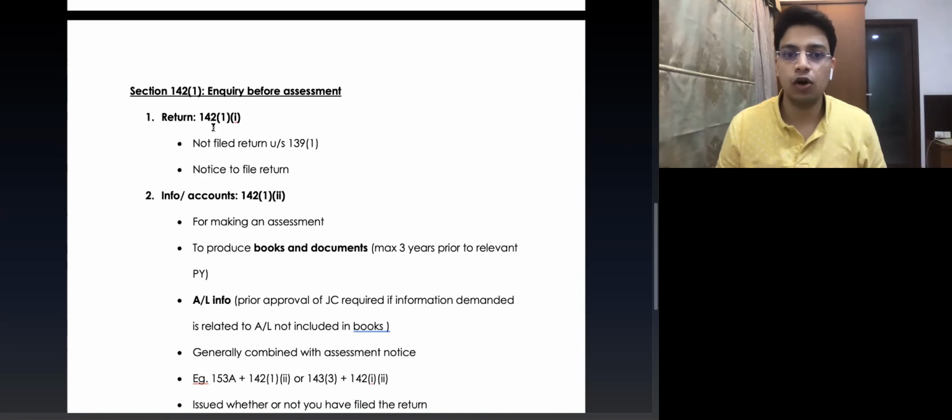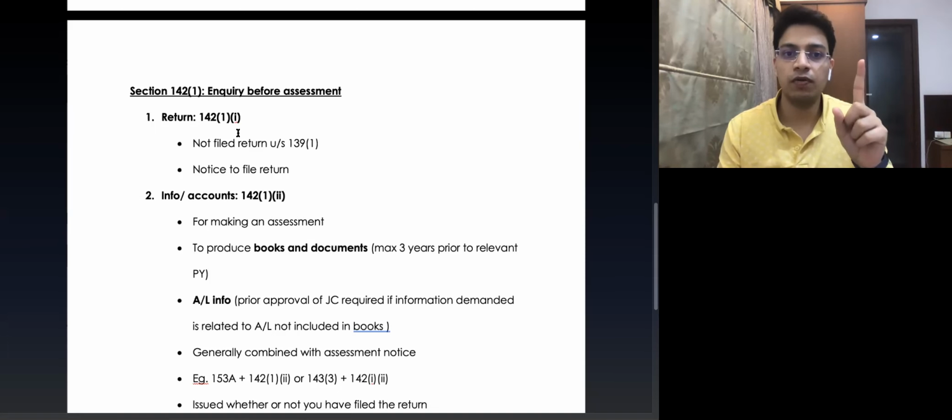Now coming to clause 2, section 142, subsection 1, clause 2. Now the assessing officer, for the purpose of making an assessment, can ask the assessee for two kinds of information. First information is what? To produce the books and documents. The assessing officer can ask the assessee to produce the books of accounts and documents, or he can ask the assessee to produce assets and liabilities information.